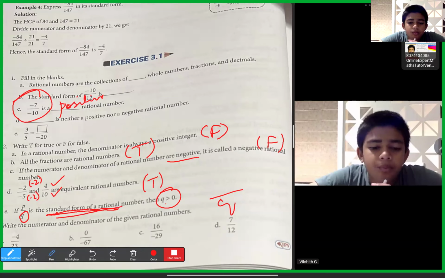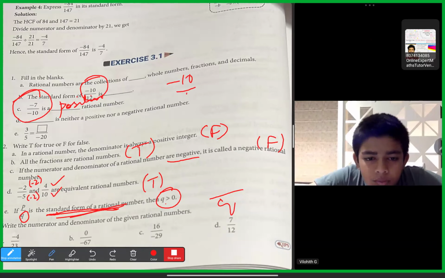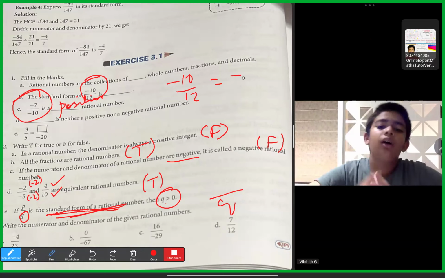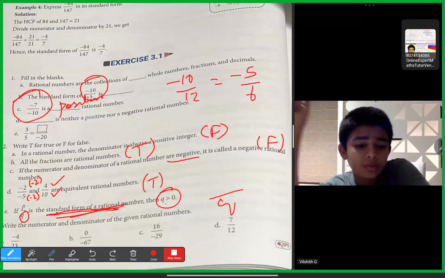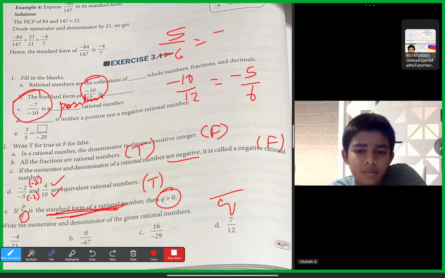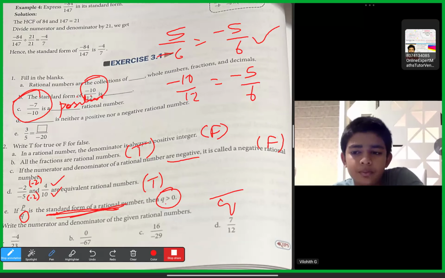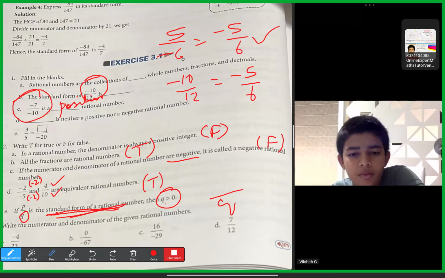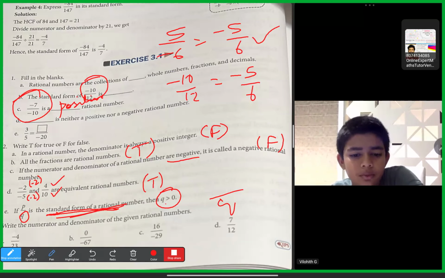But standard form of a rational number means, like the second question here, minus 10 by 12. After simplifying, the numerator and denominator should have common factor 1, and the denominator should always be positive. So if the denominator sign is given negative, we should shift it to the numerator. For example, if they give you 5 by minus 6, we should write it as minus 5 by 6 in standard form, because if any one of them is negative, the result is negative only. So we can shift that minus to the numerator. Finally the minus 6 became plus 6, which means it's greater than 0. So this is true.